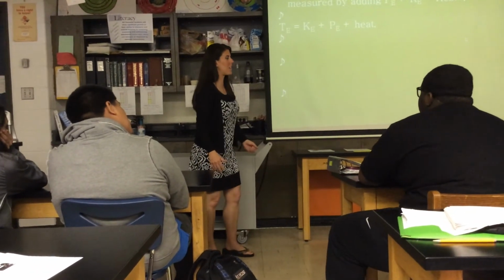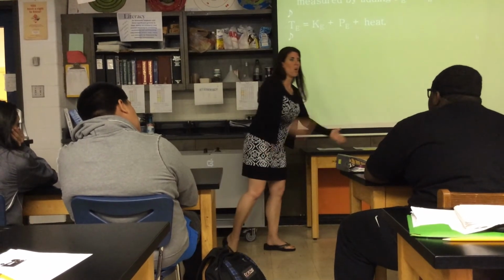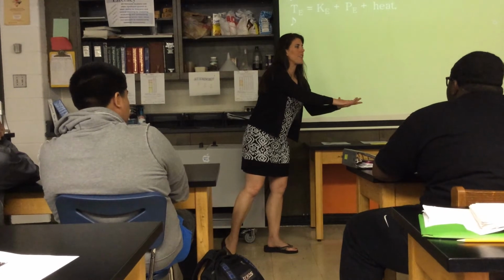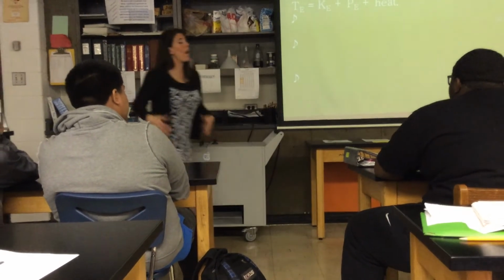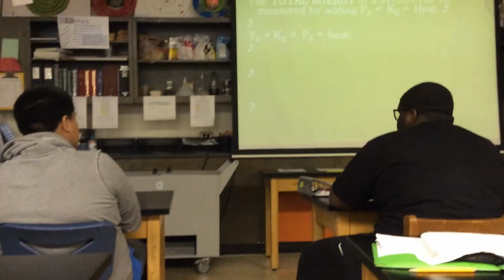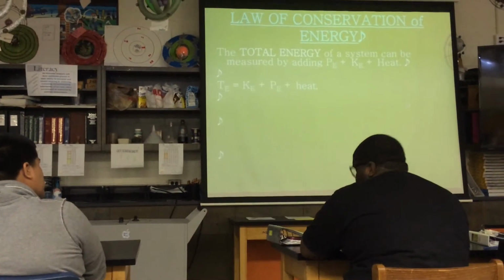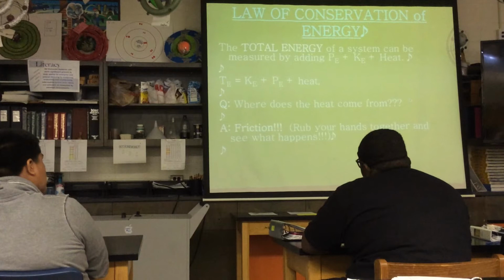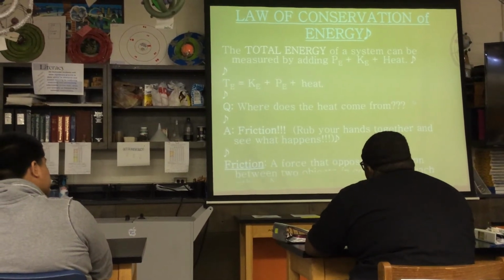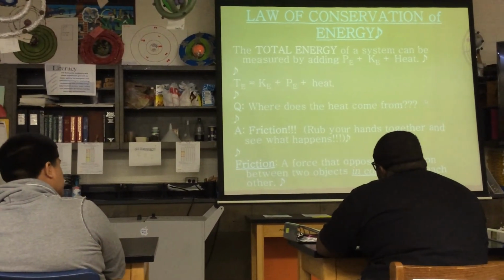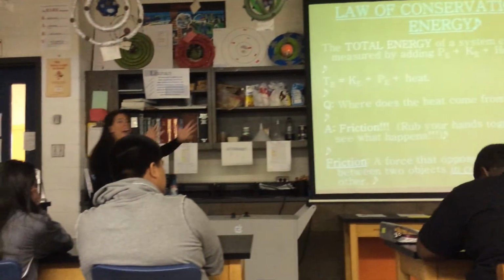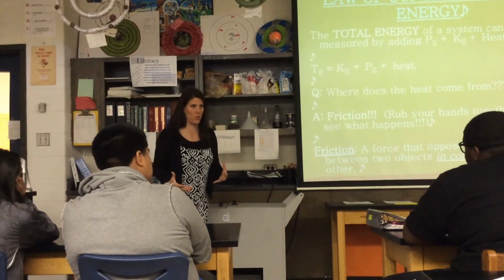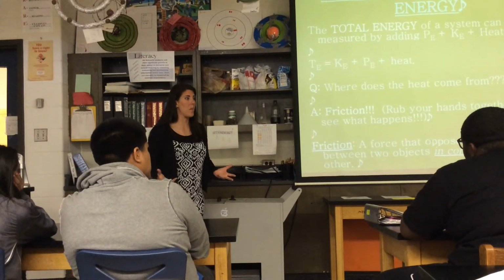And then when did the rest of it transform into heat? When it hit the sand and stopped. The rest of that energy was transformed into heat. So every system will have friction, which means every system will have some of its energy transformed into heat, which means every system will have energy that escapes. It's not destroyed. It just gets away. It can still be accounted for because it was not destroyed. It just got away. It escaped.